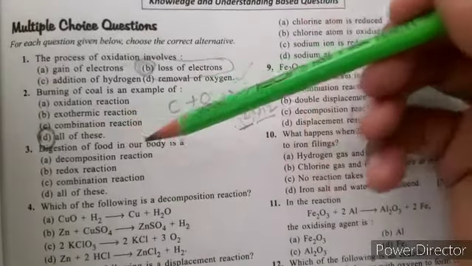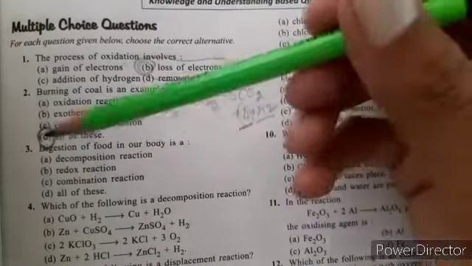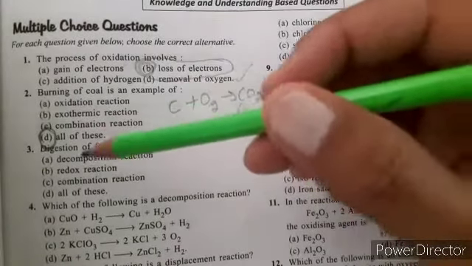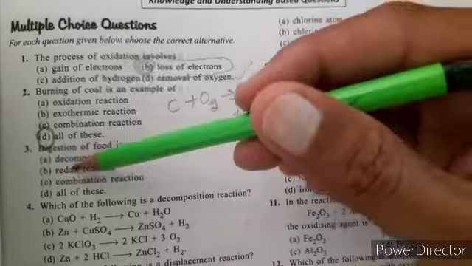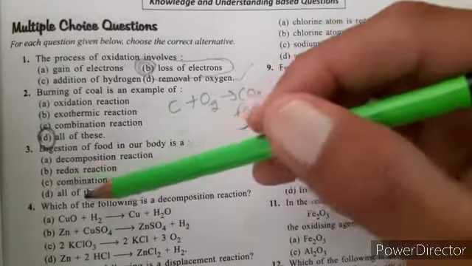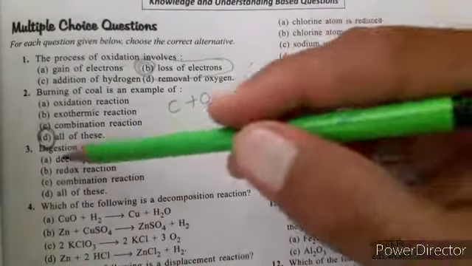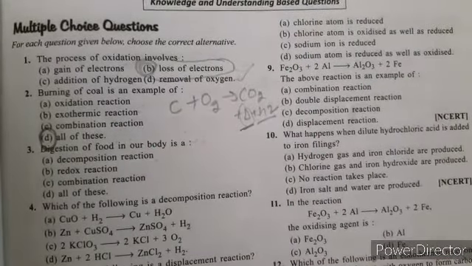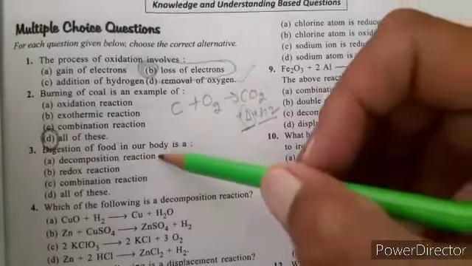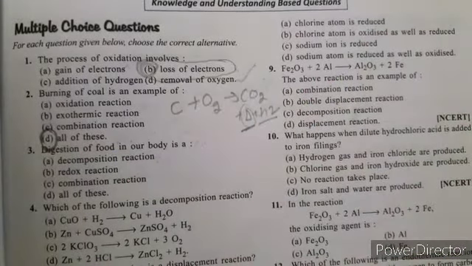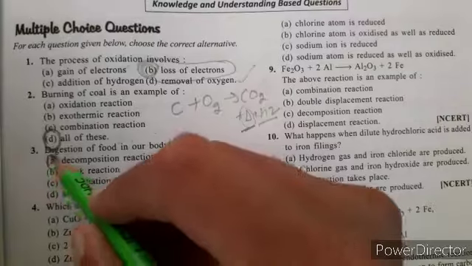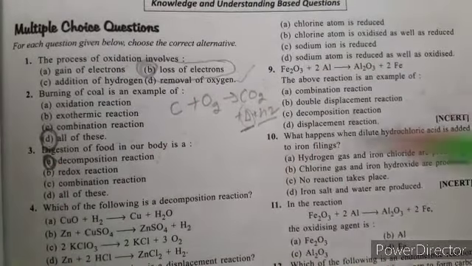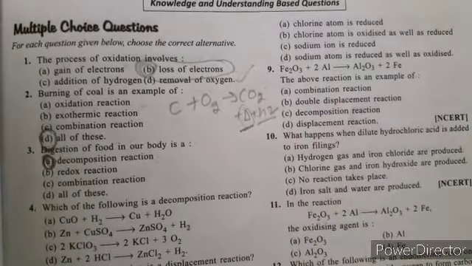Next question: digestion of food in our body is an example of a decomposition reaction, redox reaction, combination reaction, or all of these? Digestion of food in our body is decomposition. The food we eat reacts with oxygen and decomposes. So it is option A: decomposition reaction.